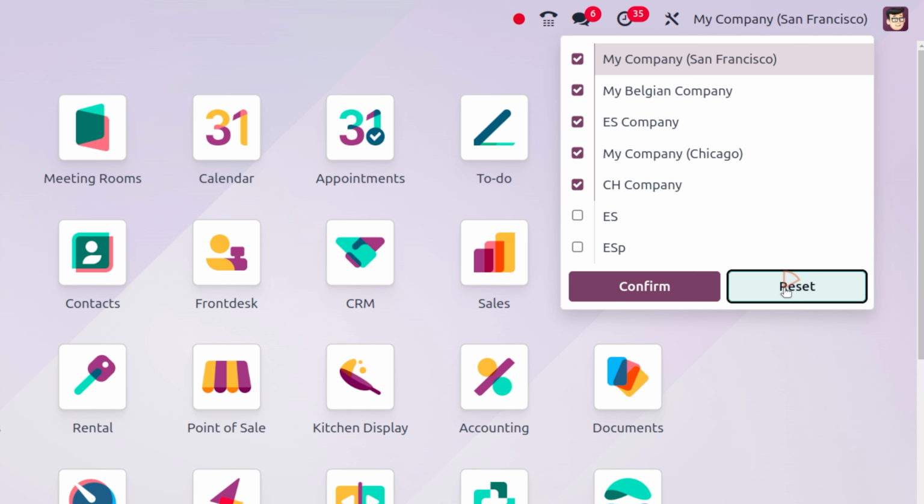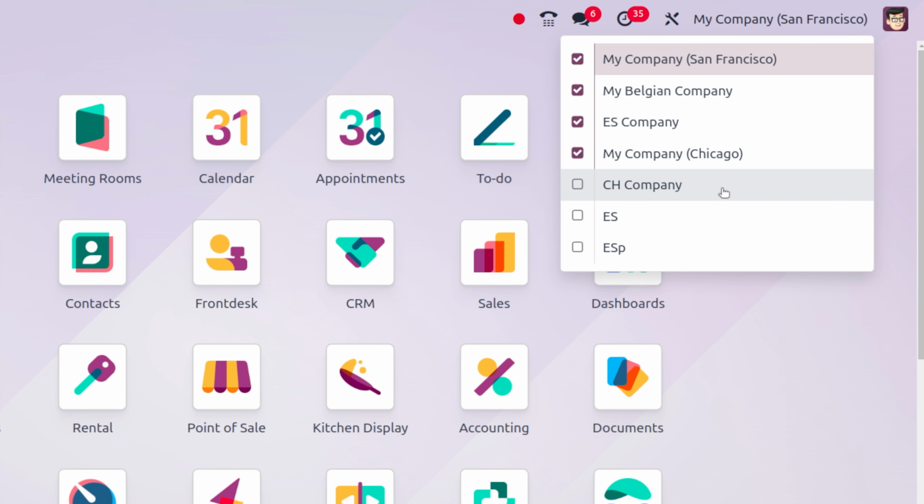So as I just click on reset here, you can see that the reset is done instantly, and this streamlines your multi-company management and boosts efficiency with these new features.